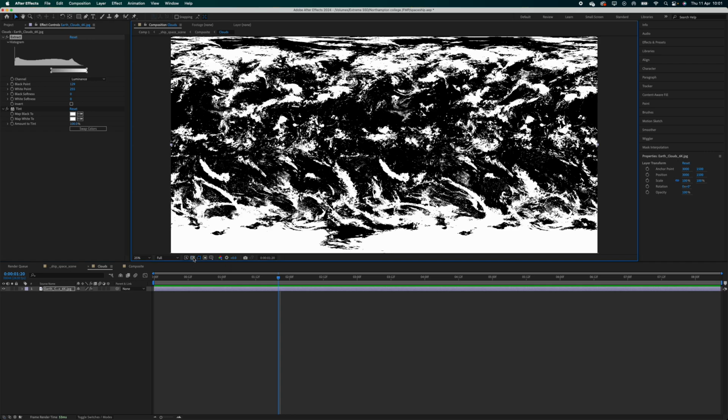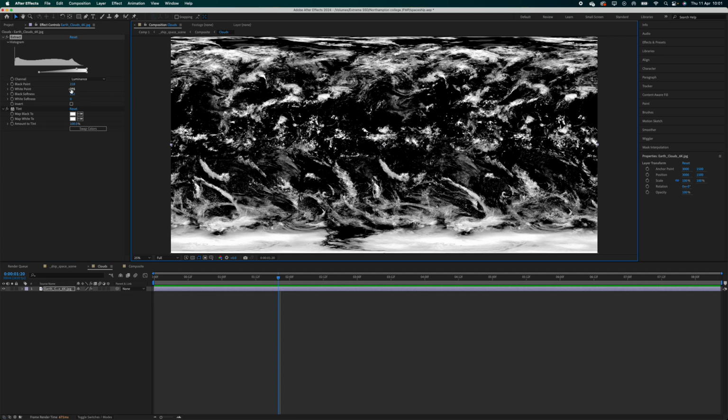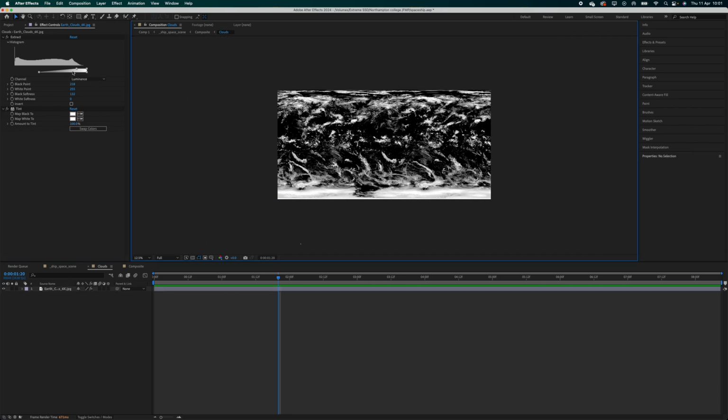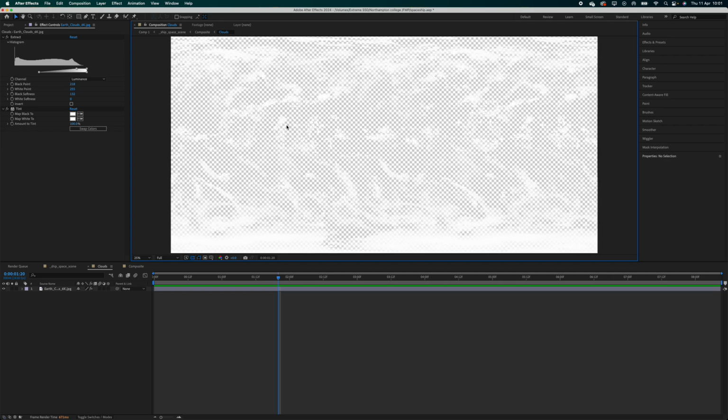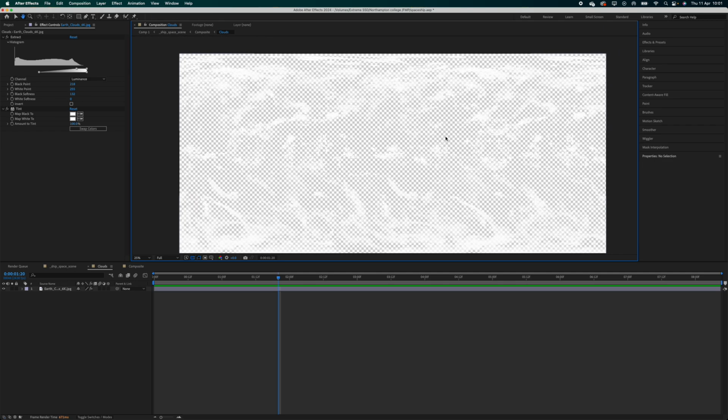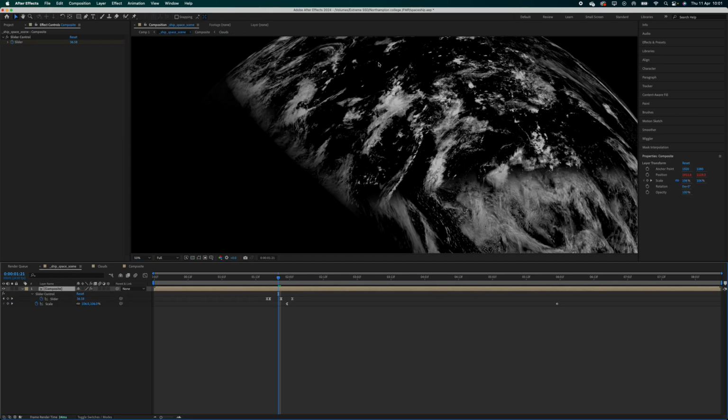If I turn this off, okay, that's messing up a little bit. But I extracted the colour black, which meant I was left with just the whites of the clouds, which is very helpful. So when I turn it off, the black is see-through, the clouds are white.